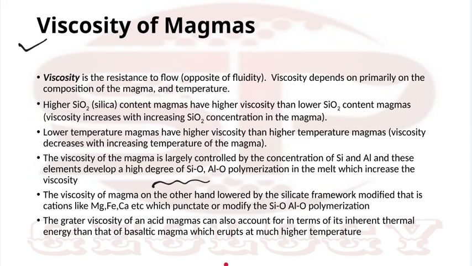So more silica polymerization, more silicon-oxygen polymerization, will increase the viscosity. That means suppose a substance showing tectosilicate, it will be more viscous than a substance showing nesosilicate. Right?